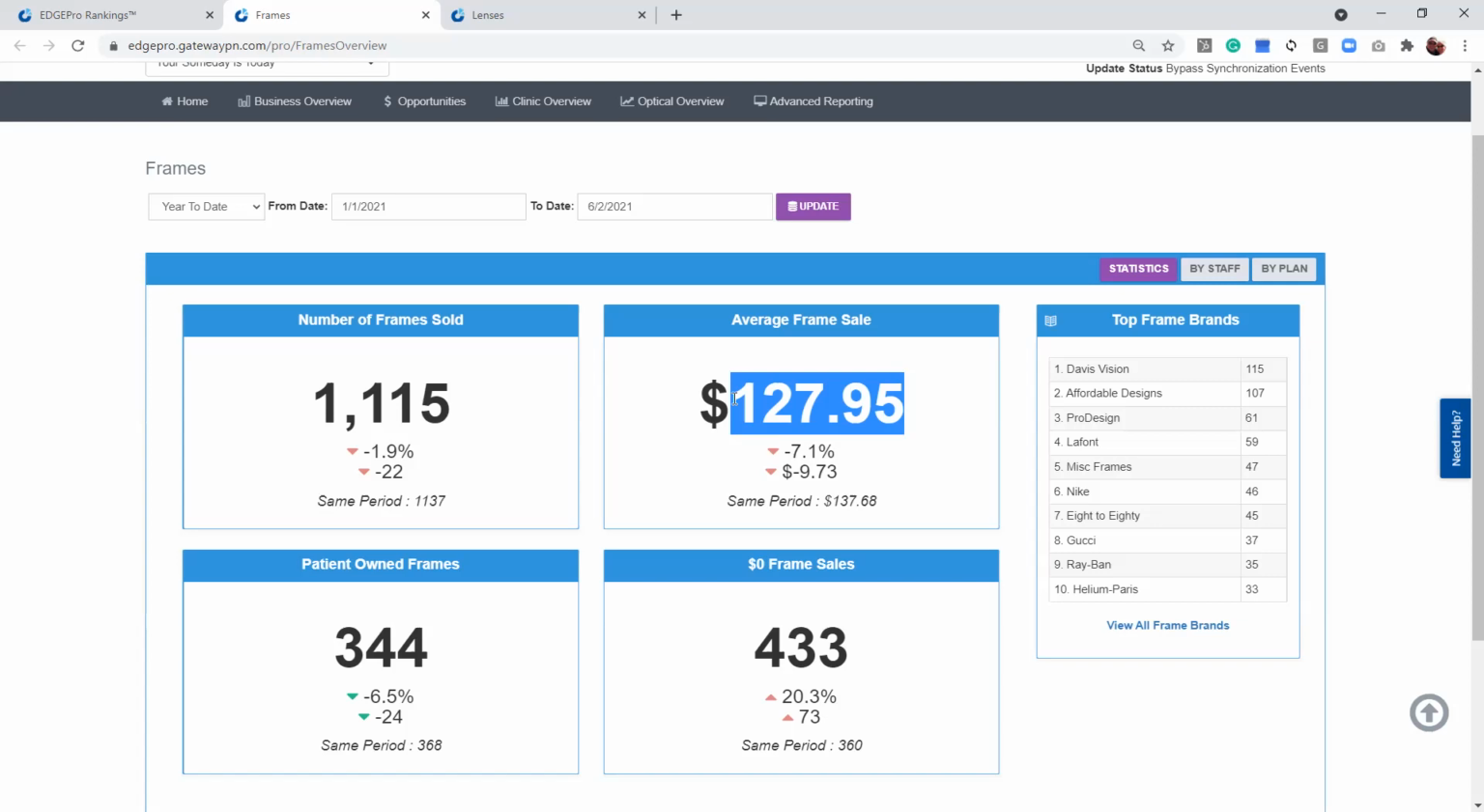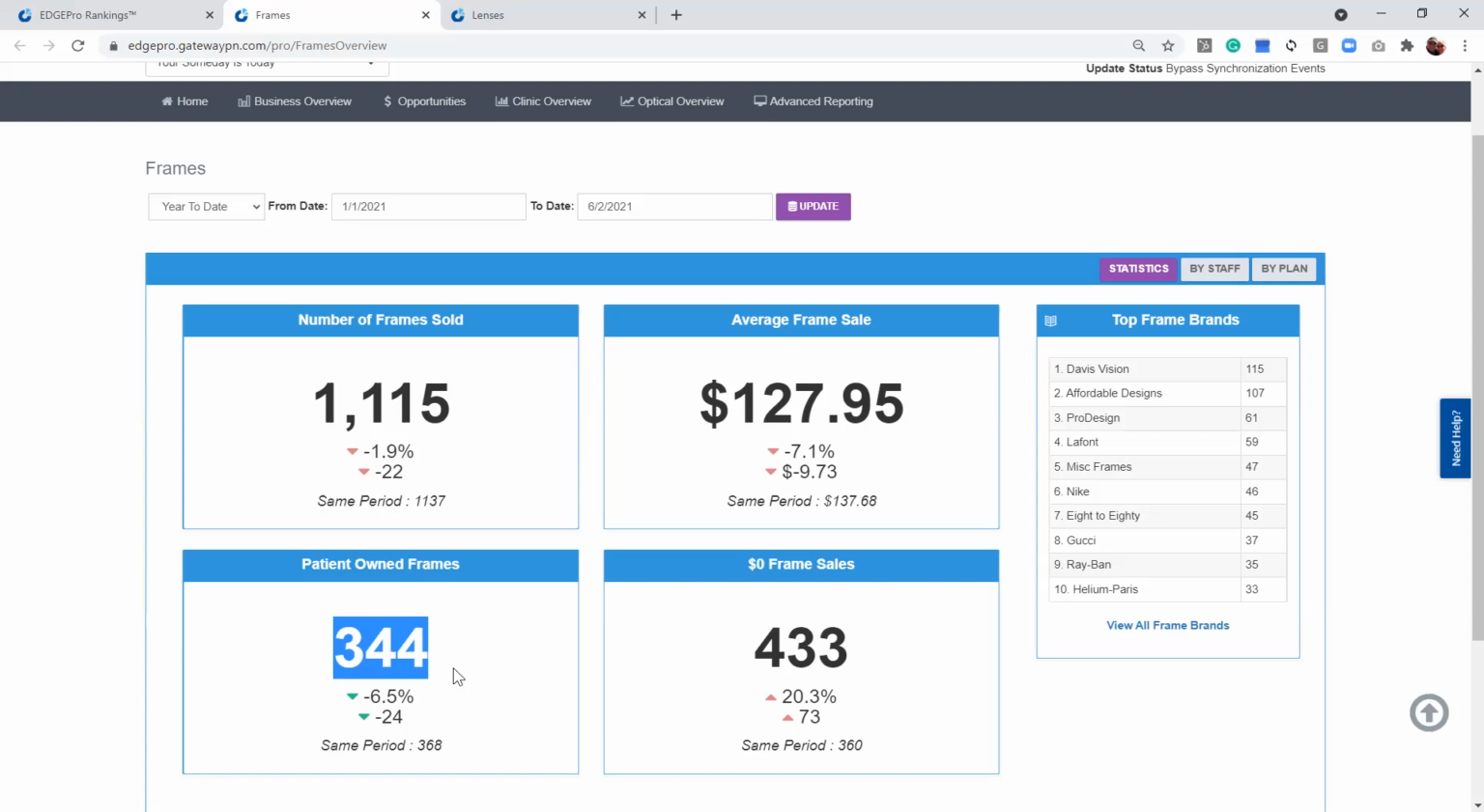When we want to increase our average frame sale, there are two key drivers. That's going to be patients' own frames and $0 frame sales. Patients' own frames is simply where we purchase lenses and we just didn't get a new frame. We used our old frame. And we've got 344 patients that have used their own frame so far this year. In my date range from what I've got, we're about 22 weeks into the year.